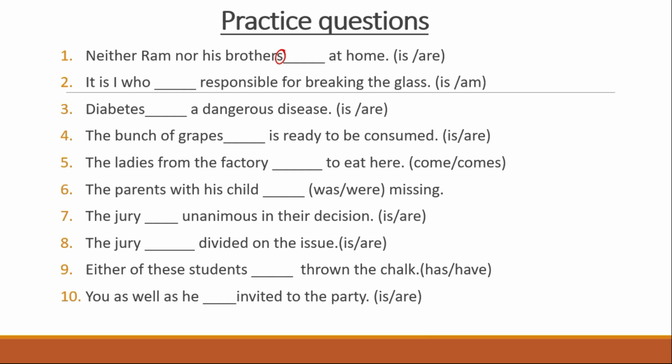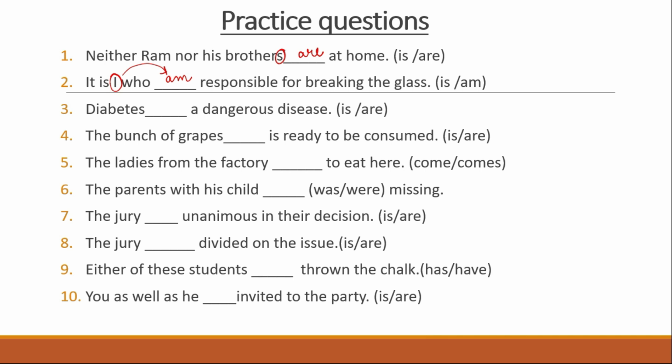So neither Ram nor his brothers are at home. The next question: it is I who dash responsible for breaking the glass. So here, I am responsible for breaking the glass.